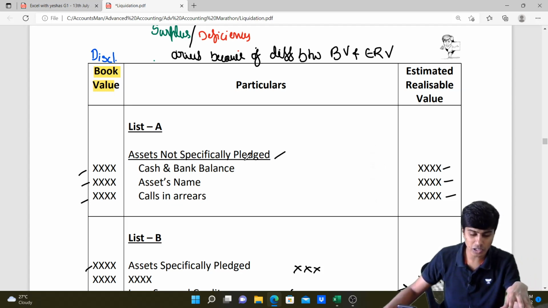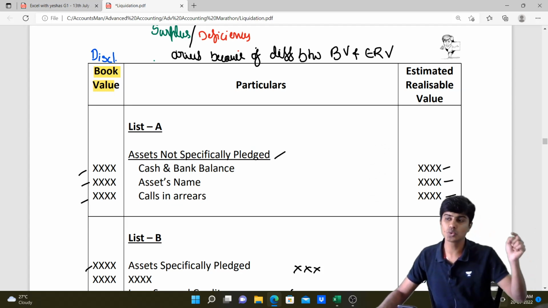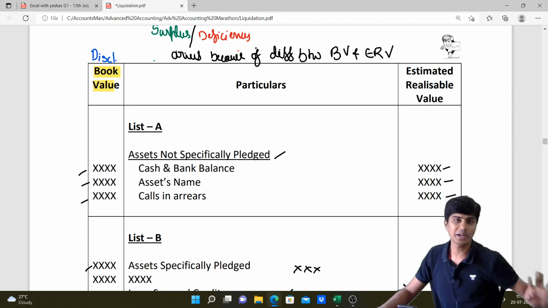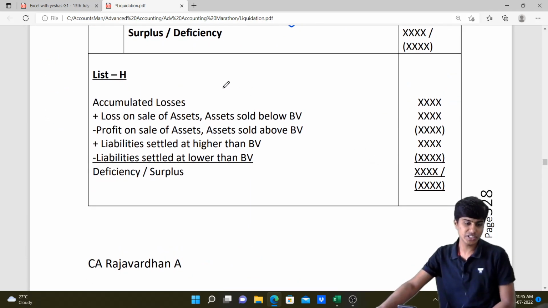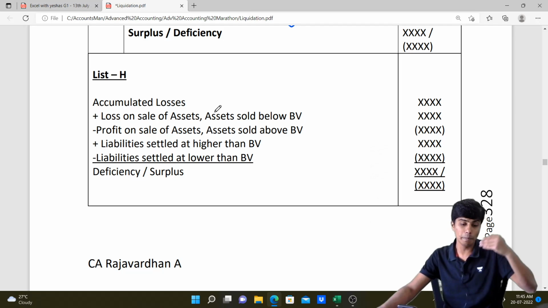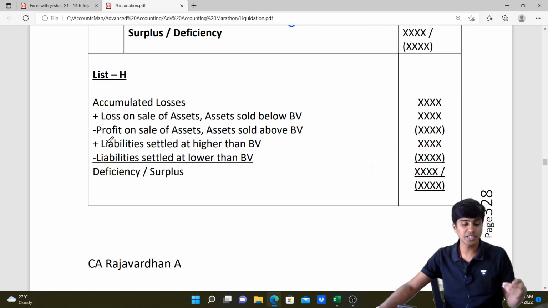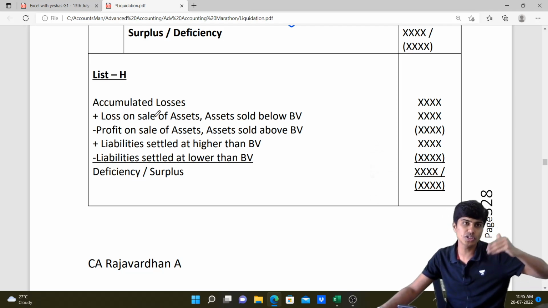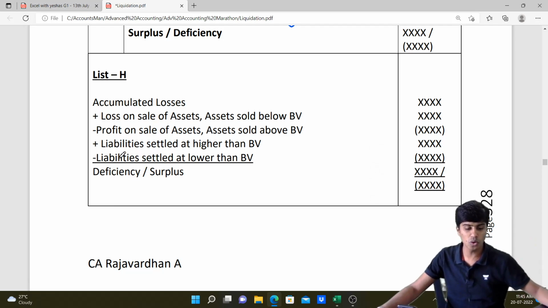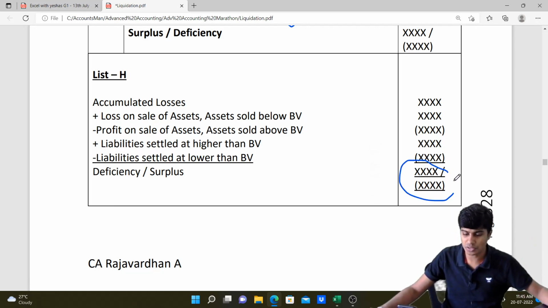Assume that I'm writing here losses. Book value 1 lakh. Estimated realizable value 0. So a 1 lakh worth asset is sold for 0 rupees or realized as 0 rupees. The entire 1 lakh will lead to deficiency. That is the reason we straight away take such amount of losses in list H. And loss on sale of assets, that is assets sold below book value, minus profit on sale of assets, that is assets sold above book value. Because we're starting with deficiency, losses will add on to deficiency. So all the items adding on to deficiency will add: loss on sale of asset, excess paid to liability. Items decreasing deficiency, like profit on sale of asset or profit on repayment of liability, all this I'll go on decreasing, and that's how we'll finally arrive at my deficiency or surplus.